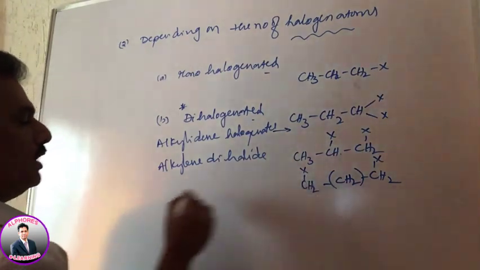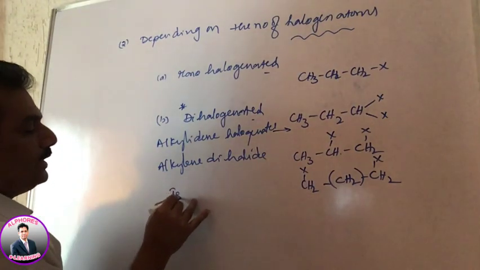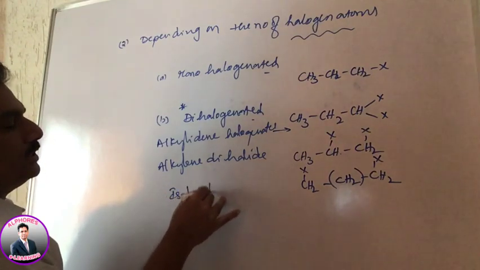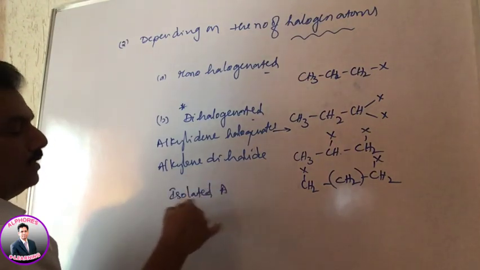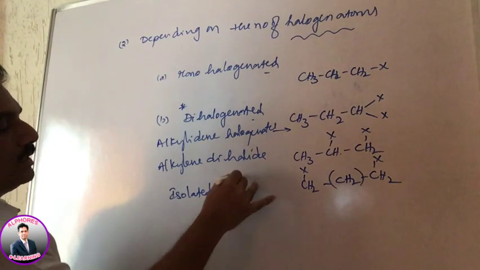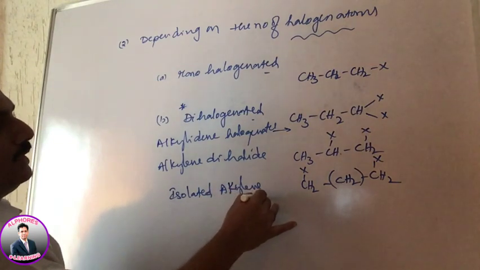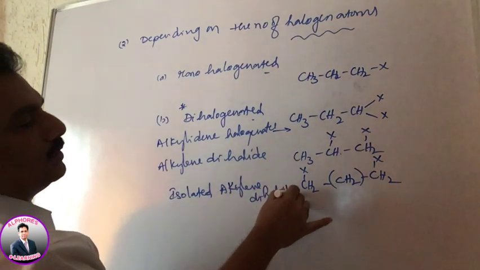Clear? And it is also isolated, alkylene isolated dihalides.